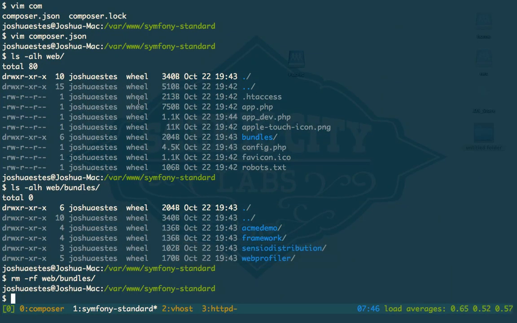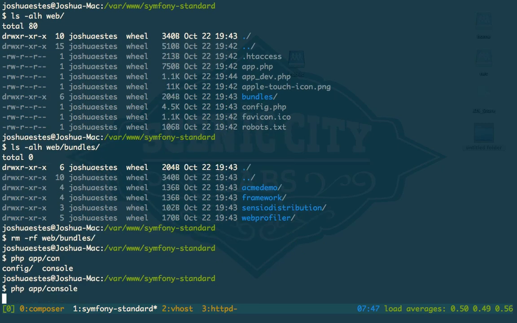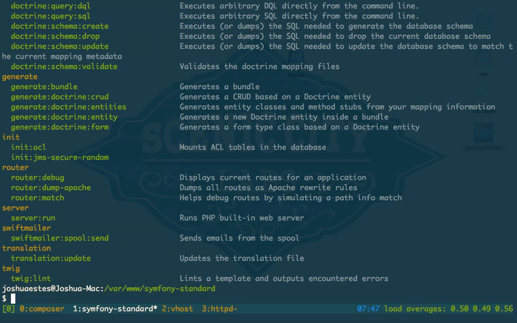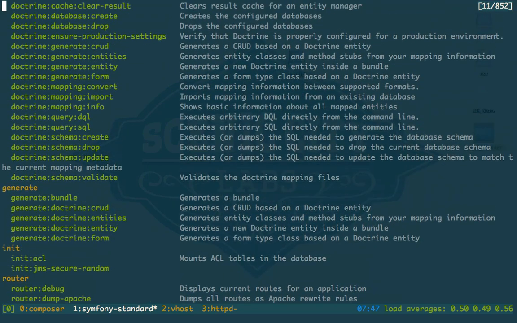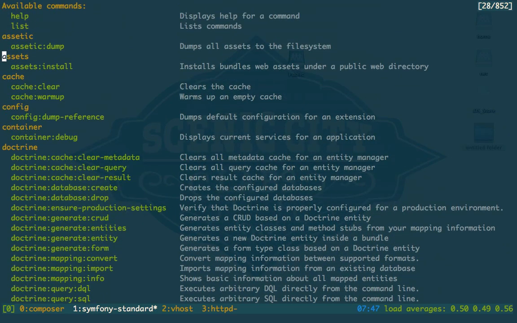But the reason I like to do symlinks is just because I don't see a point in copying the files. So to get those back, I'm going to run assets:install.